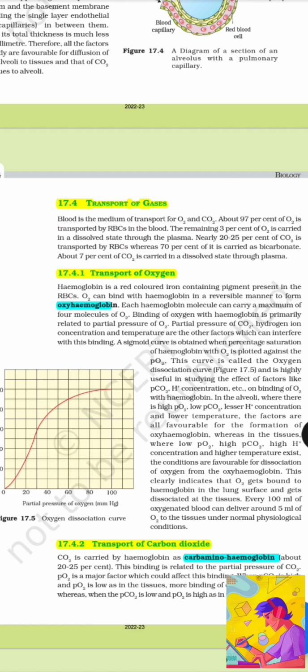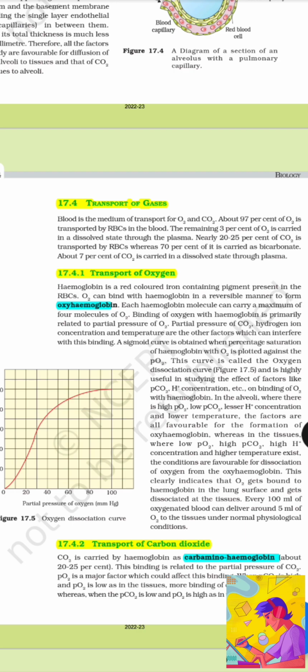In the alveoli, where there is high PO2, low PCO2, lesser H plus concentration, and lower temperature, the factors are all favorable for the formation of oxyhemoglobin. Whereas in the tissues, where low PO2, high PCO2, high H plus concentration, and higher temperature exist, the conditions are favorable for dissociation of oxygen from the oxyhemoglobin. This clearly indicates that O2 gets bound to hemoglobin at the lung surface and gets dissociated at the tissues.